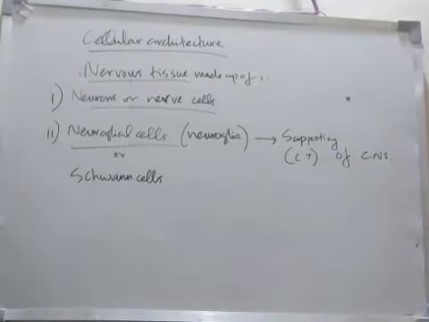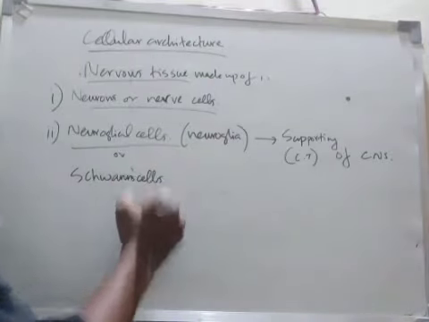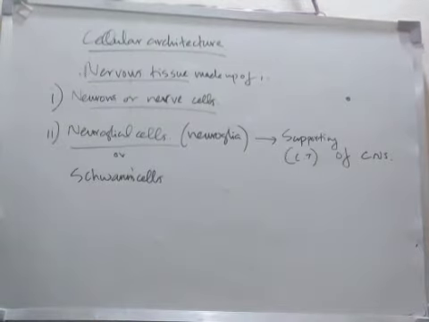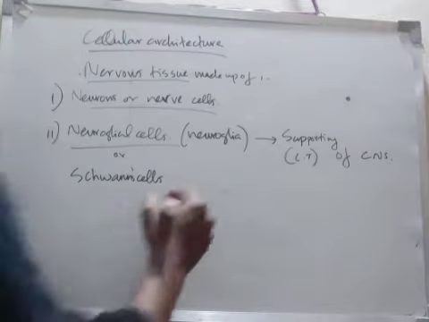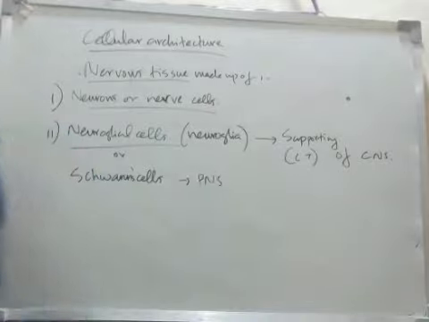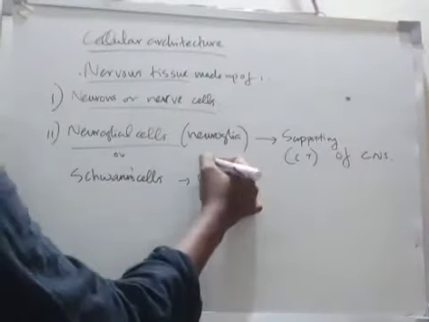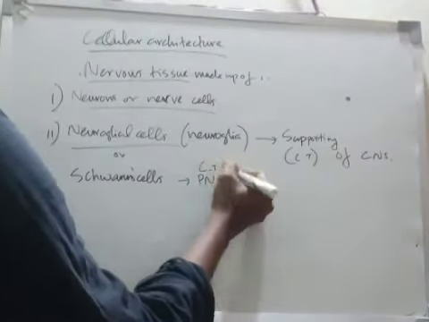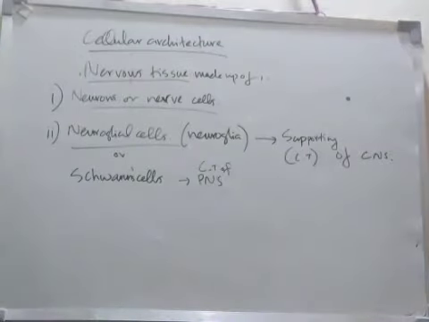These Schwann cells are the connective or supporting tissue of the peripheral nervous system.